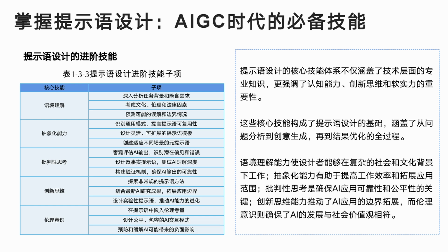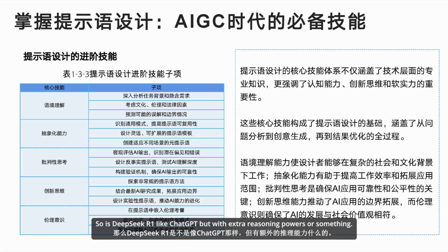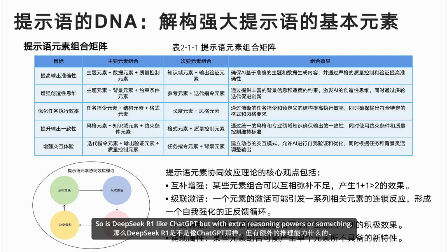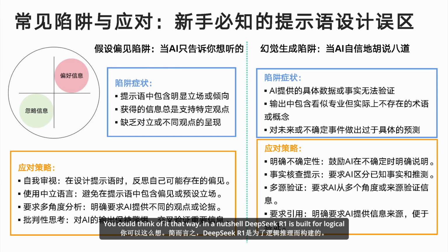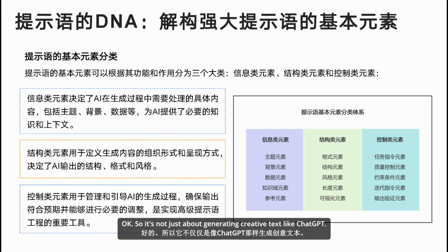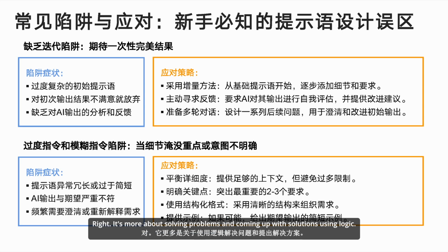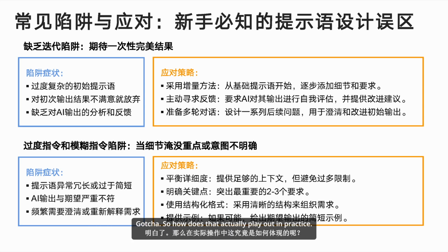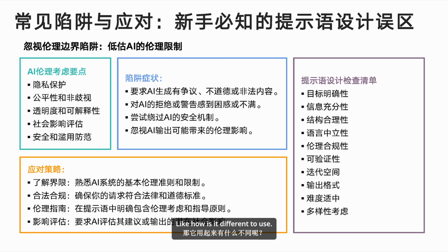Okay, I'm intrigued. So is DeepSeek R1 like ChatGPT, but with extra reasoning powers or something? You could think of it that way. In a nutshell, DeepSeek R1 is built for logical reasoning and tackling complex challenges. Okay, so it's not just about generating creative text like ChatGPT. Right. It's more about solving problems and coming up with solutions using logic. Gotcha. So how does that actually play out in practice? Like, how is it different to use?